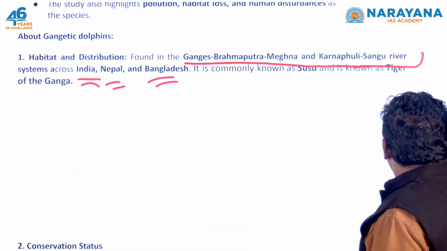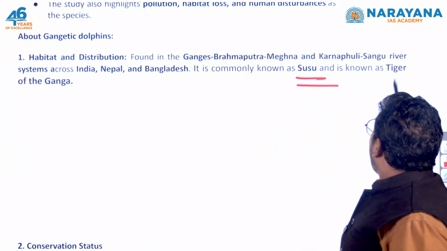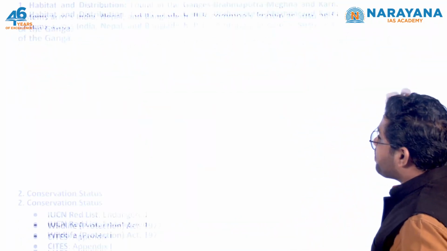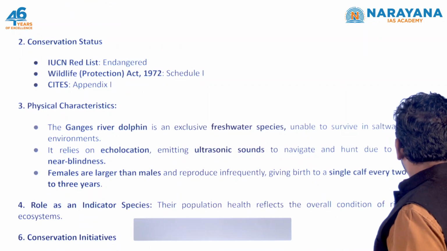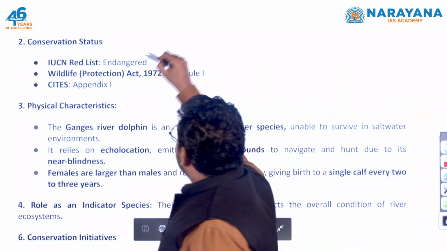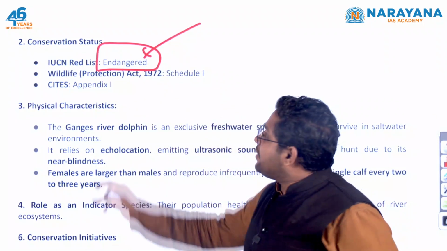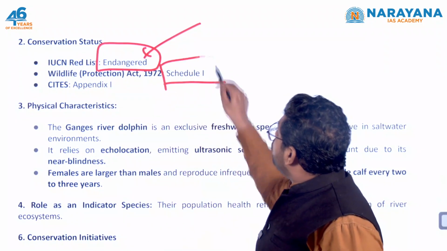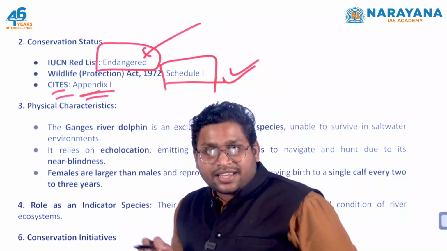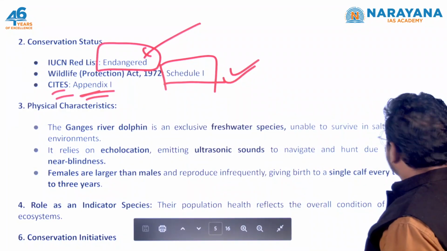Now see, this Gangetic dolphin is also named Susu or Tiger of the Ganga. Very interesting name. If you look at the IUCN or conservation status, in the IUCN Red List this species is termed as endangered. In the Wildlife Protection Act, it has been added in Schedule 1. And in the CITES list, we observe this dolphin in Appendix 1.